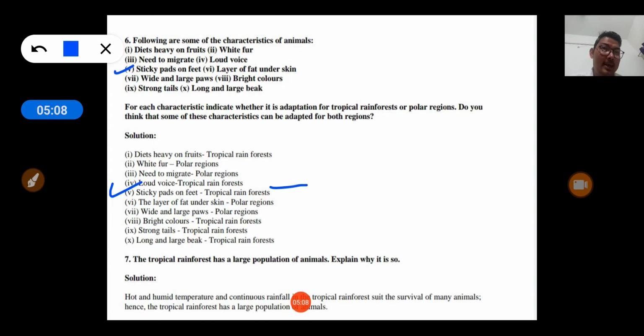And next is layer of fat under the skin. Fat actually insulates body against the cold climatic conditions, so this must be the adaptation of polar region.